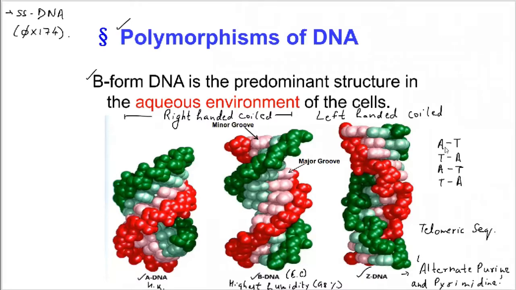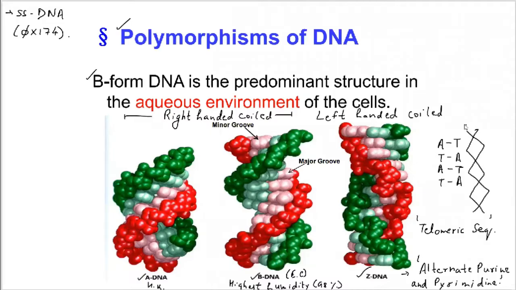This DNA has purine, pyrimidine, pyrimidine, purine bases arranged in an alternate manner. Such a DNA will form the Z DNA molecule, and it will have a crisscross structure, something like this.